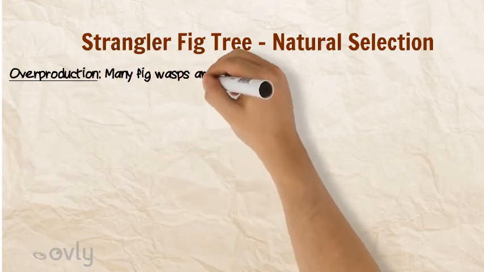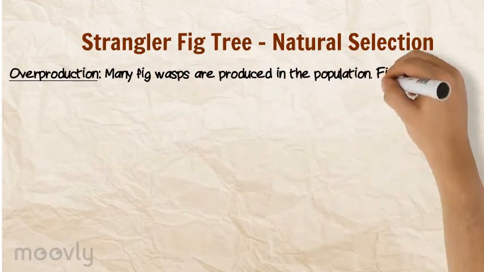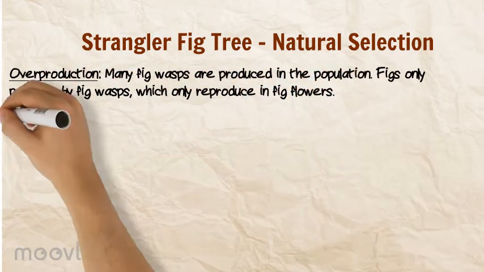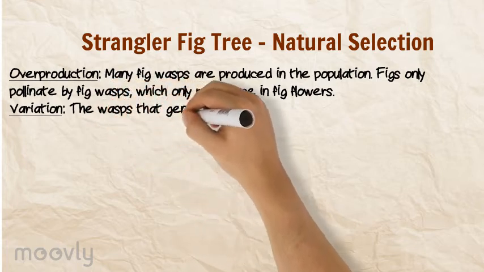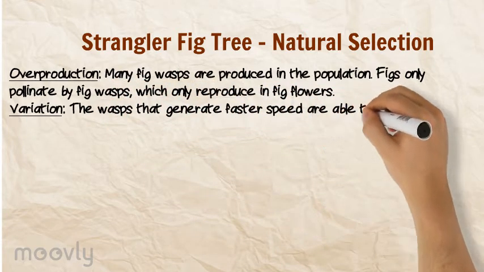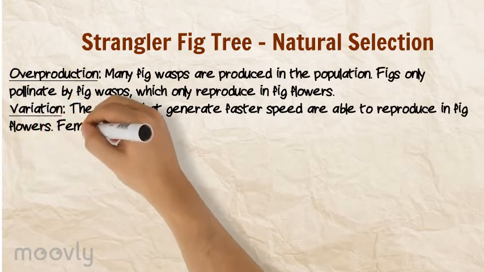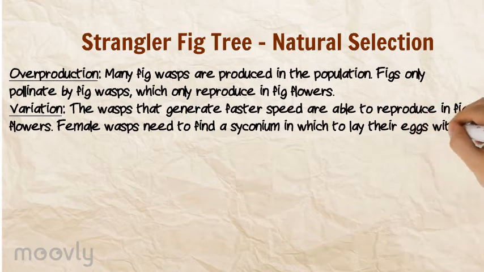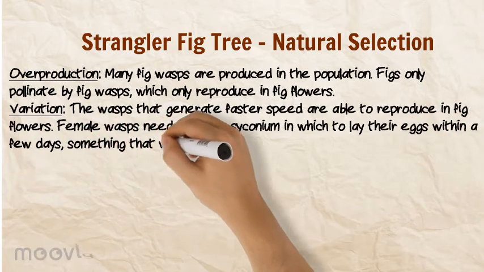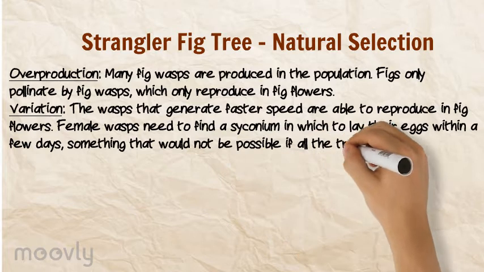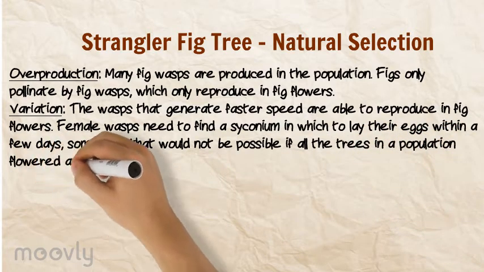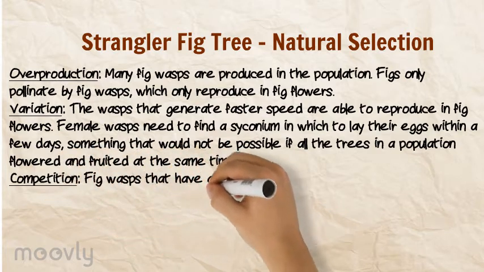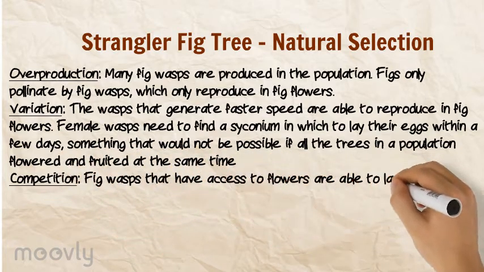Overproduction, variation, competition, and selection are part of natural selection. Overproduction: in this case, many fig wasps are produced in the population. Figs are only pollinated by fig wasps, which are only produced in fig flowers. Variation: the wasps that generate faster speed are able to reproduce in fig flowers. Female wasps need to find a syconium in which they lay their eggs within a few days, something that would not be possible if all the trees in a population flowered and fruited at the same time.